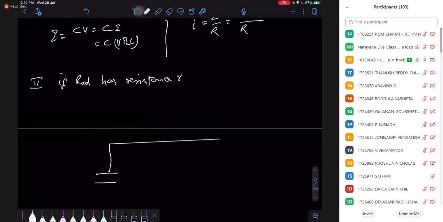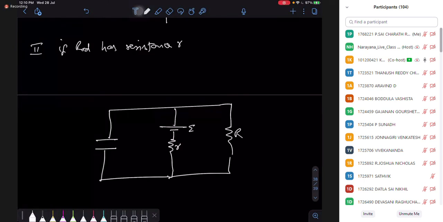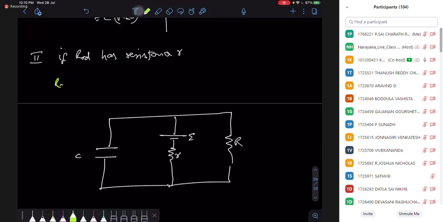And what is the role played by the resistance in the battery? The role played by the resistance in the battery is that it gives me an internal resistance. Here also, it will give me internal resistance only. So the resistance of the rod simply behaves as an internal resistance. That's it.